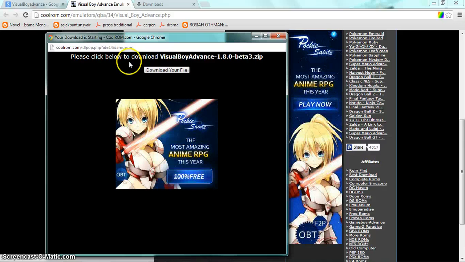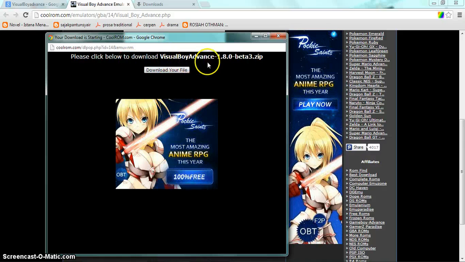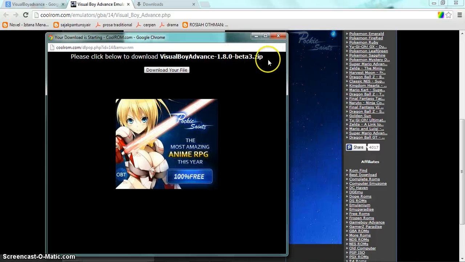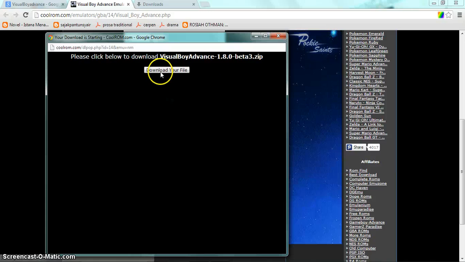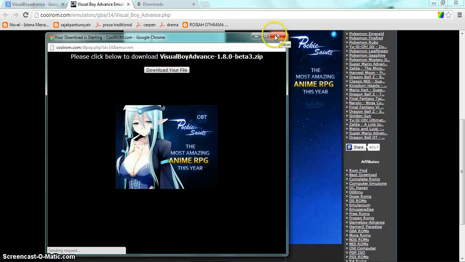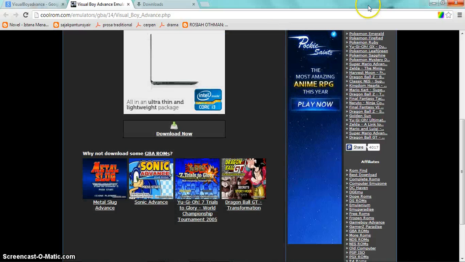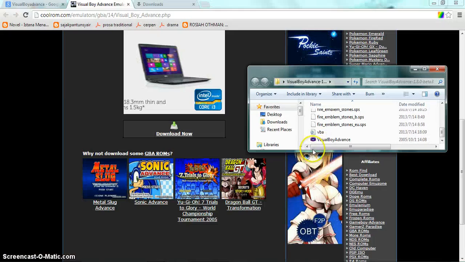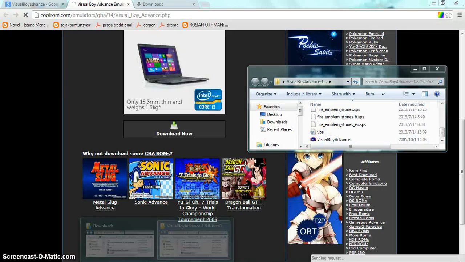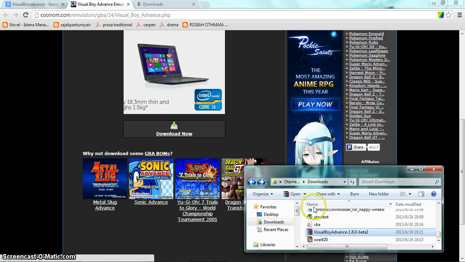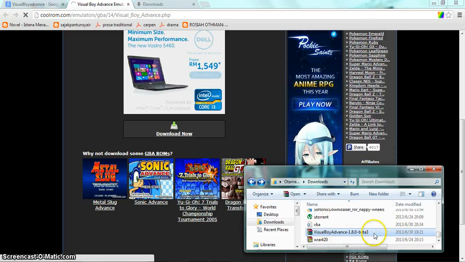Then please click below to download Visual Boy Advance 1.8.0 Beta 3 zip. Just click on download. Sorry, I'm not going to click it since I already have it. After you download it, it may appear in your downloads. So click here, not this one, the download. Click here, then you will see this one, Visual Boy Advance.